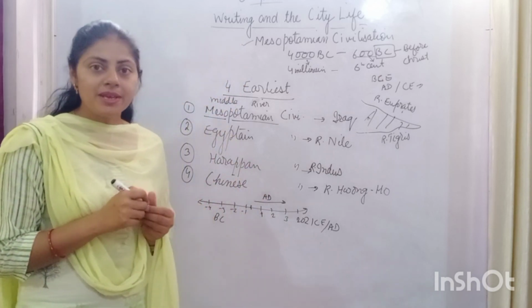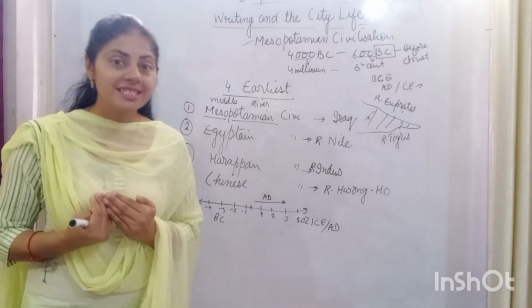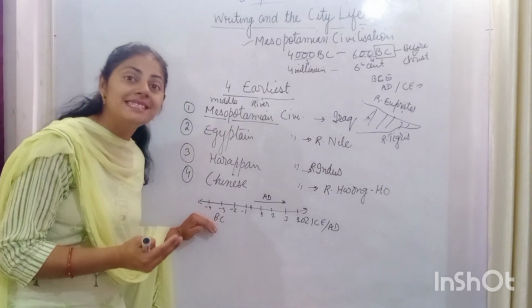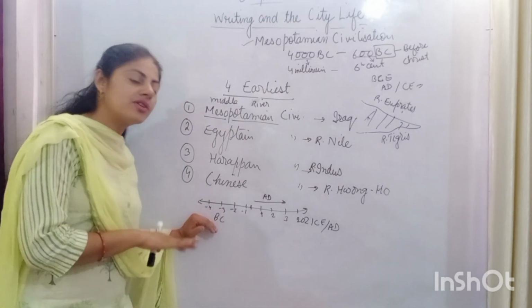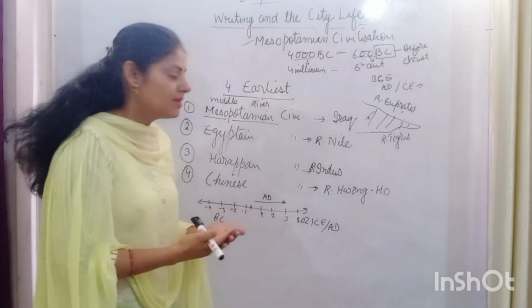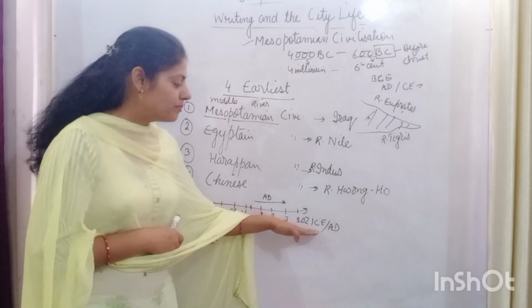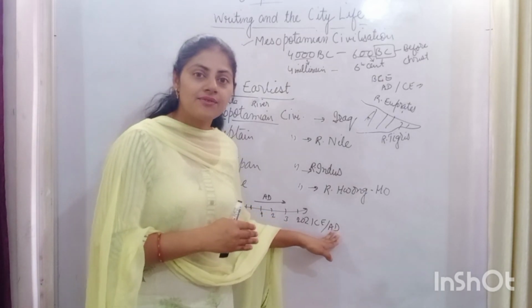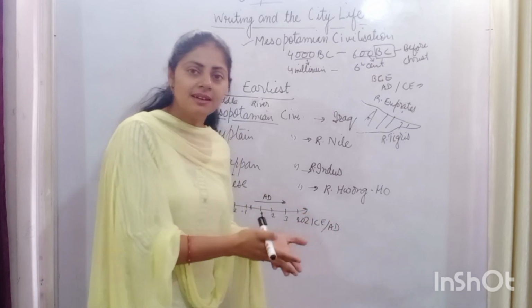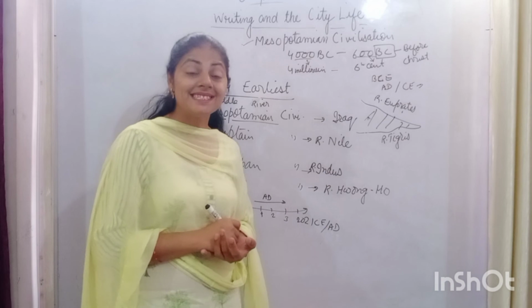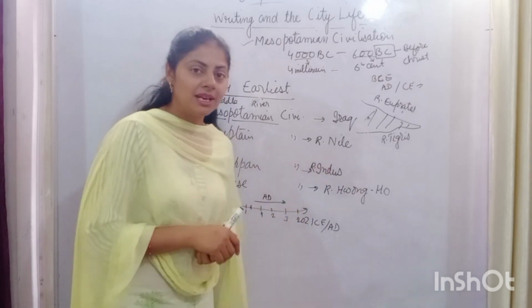So the time period before the birth of Jesus Christ was said to be BC, before Christ, or BCE, that is before Christ era. And the time period after the birth of Jesus Christ was said to be Anno Domini, AD. AD means Anno Domini, after Jesus Christ, or the common era. Why is it said to be the common era, CE? Because now it is commonly followed.